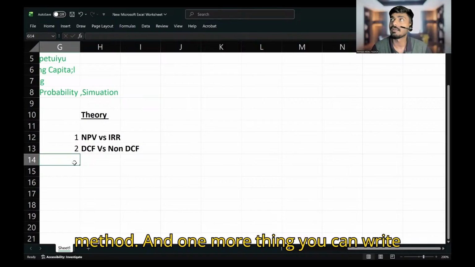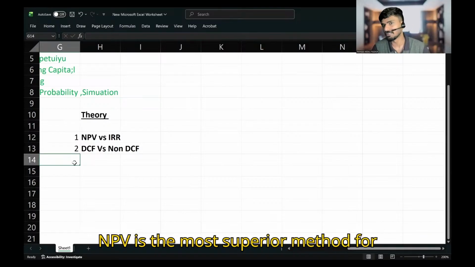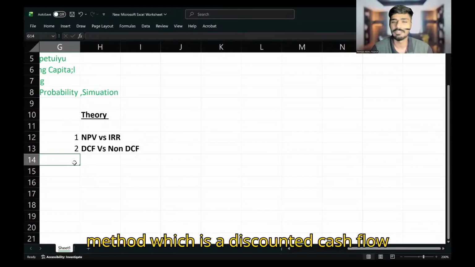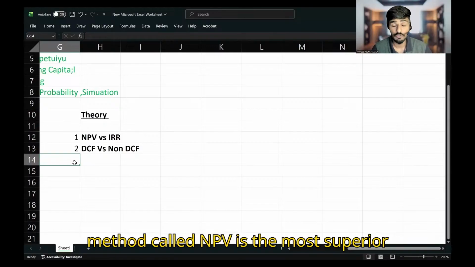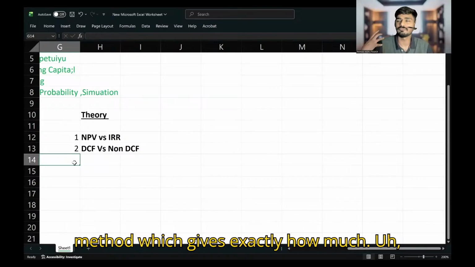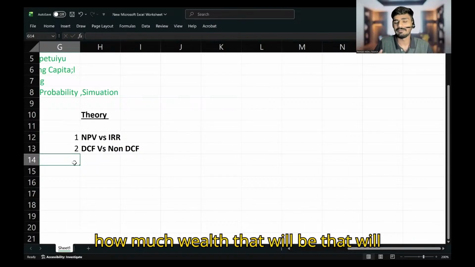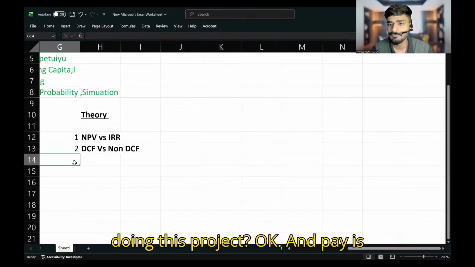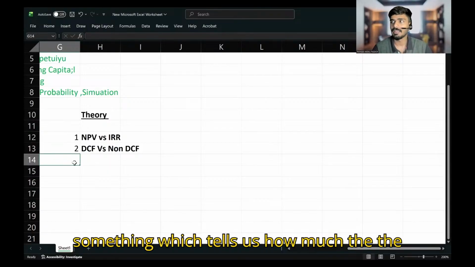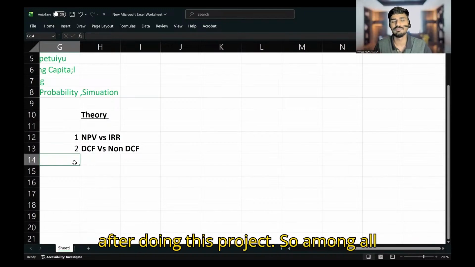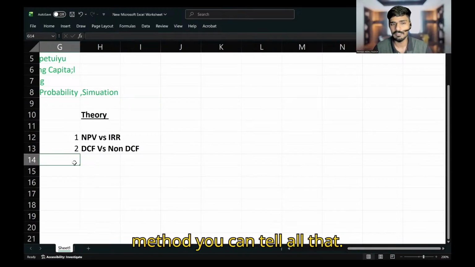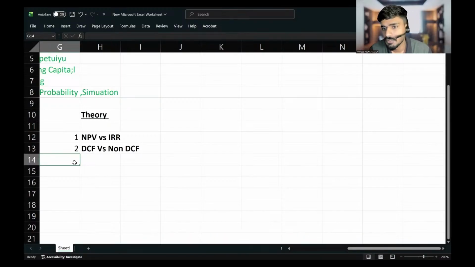And one more thing you can write, NPV is the most superior method for decision making. Among all the methods, the discounted cash flow method called NPV is the most superior, which tells exactly how much shareholders' wealth can be increased by doing this project. So among all these methods, NPV is the most superior method. You can tell all that.